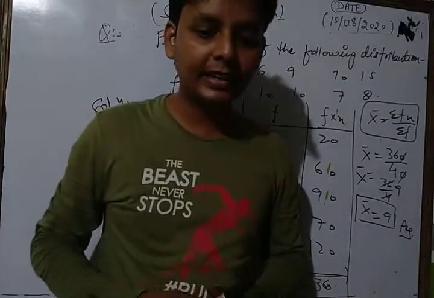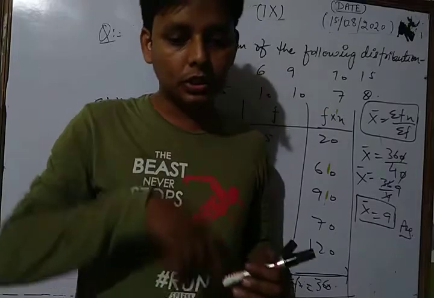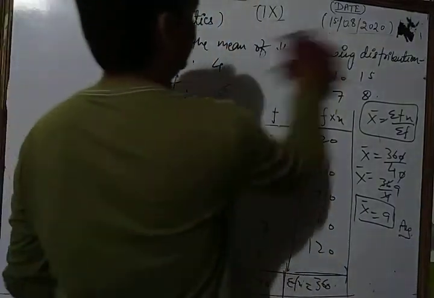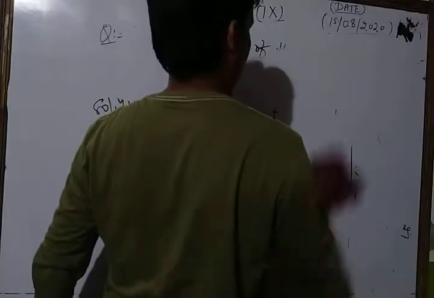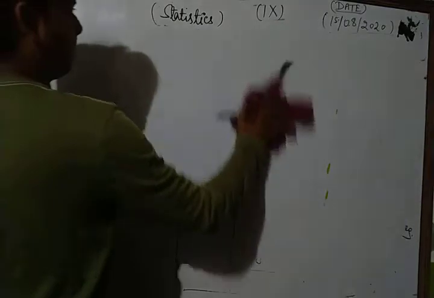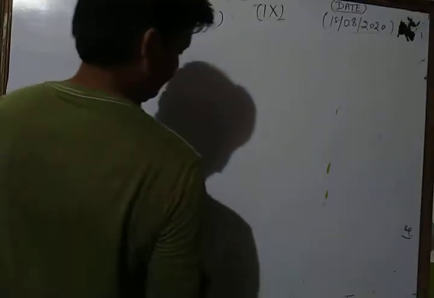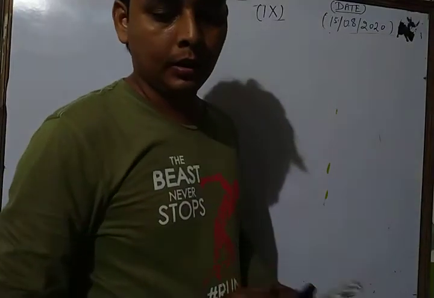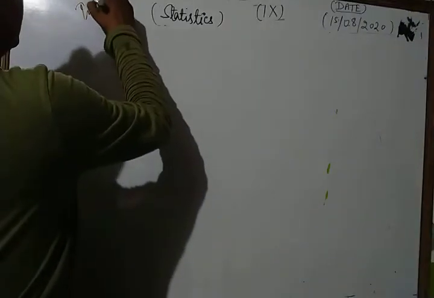Now dear student, we take some other question based on that topic. Let's see the next question. This is a very important question, dear student.